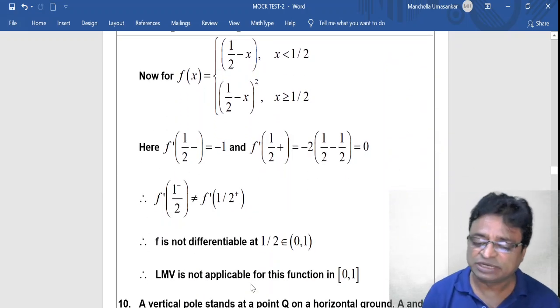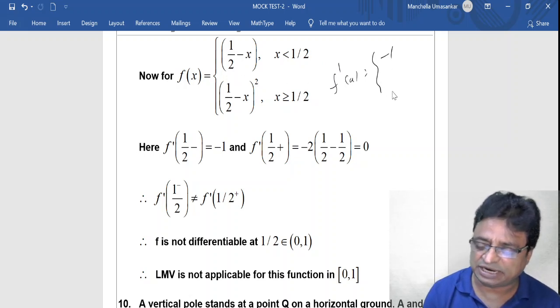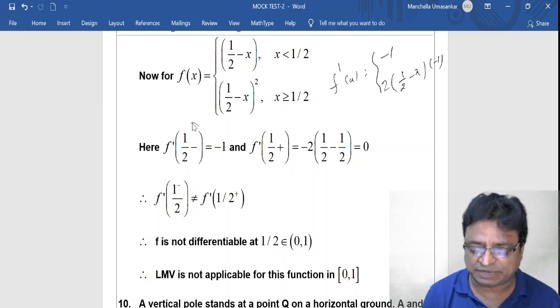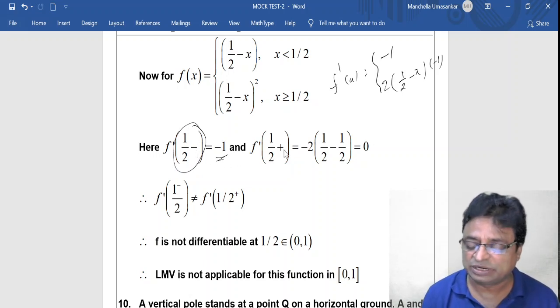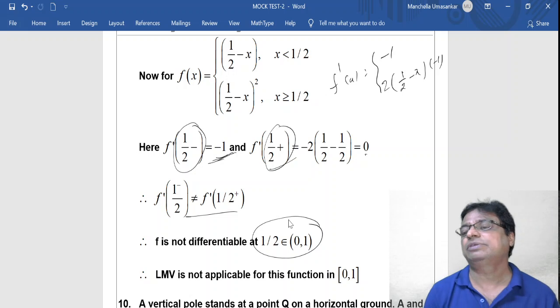How to check? See, this is f of x given for you. Find f dash x. After f dash x, directly you can write this as what? F dash x is equal to, this is minus 1, or this is 2 into 1 by 2 minus x into minus 1. And you substitute, f dash of 1 by 2 minus, that is the left hand derivative, that is minus 1. Find the right hand derivative at x equal to half. The left hand derivative exists, the right hand derivative exists, but they are not equal. Therefore it is not differentiable at x equal to 1 by 2.